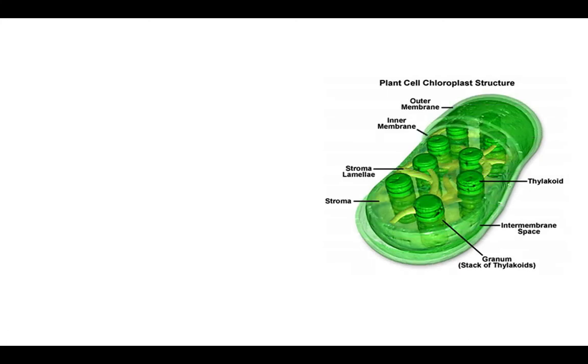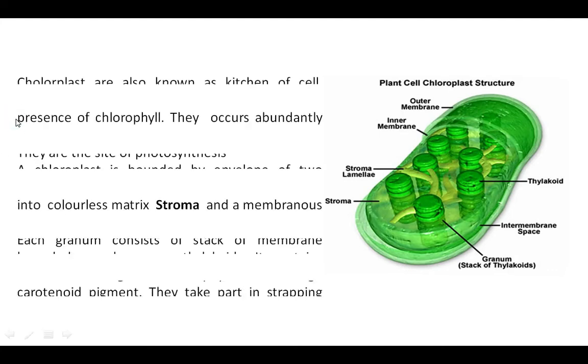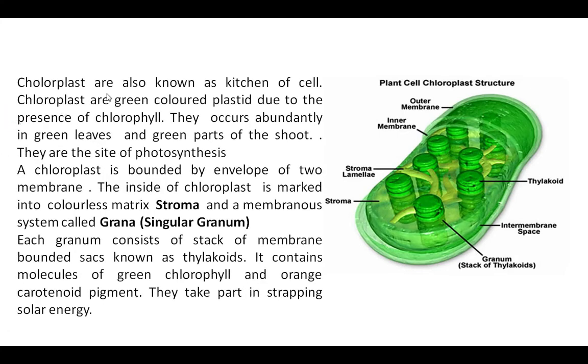So see the structure of the green colored chloroplast, that is green pigmentation, which is the site of photosynthesis, because the pigment chlorophyll is necessary for photosynthesis, and you have to study the structure of the chloroplast. Basically, chloroplast is known as the kitchen of the cell because it contains green color plastid. These are the green color plastids due to the presence of pigment chlorophyll.